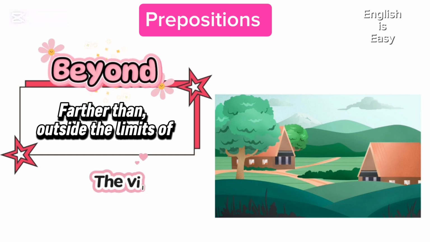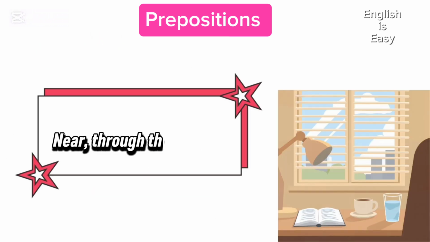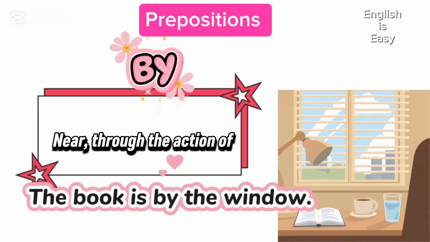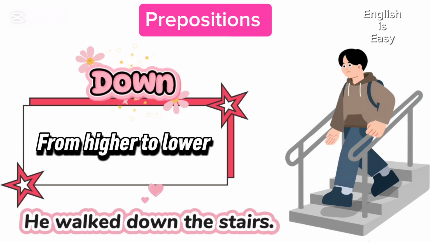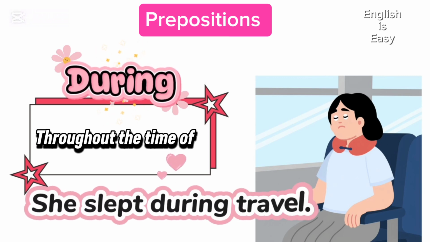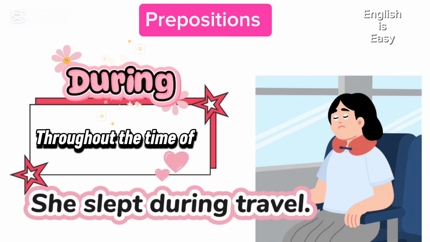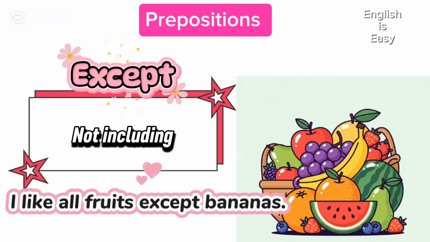Beyond. The village is beyond the hills. By. The book is by the window. Down. He walked down the stairs. During. She slept during travel. Except. I like all fruits except bananas.